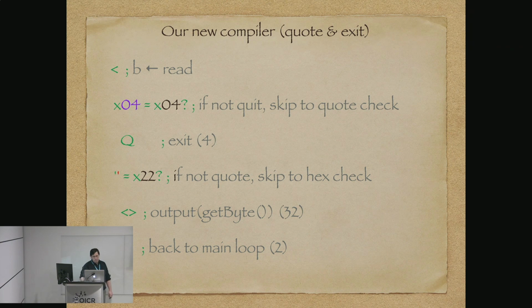Okay, is it a quote? Originally, I had hexadecimal processing in here, and then I realized I didn't have it right, which is what happens when you try to be too complicated. No, I did have it right. It was just I had to add 2 byte units. Anyway, so if it is a quote, we read in a value and write it back out. So B becomes a value read in, and then we write B back out, and that's our quoted thing. Then we go back to our main loop and pop our value back off.